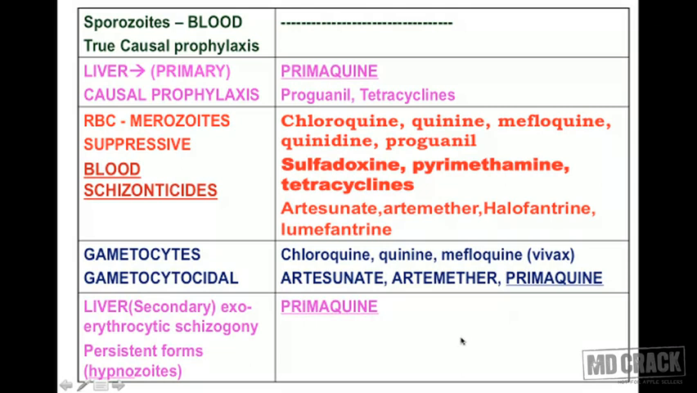And look at the right side, look at the right column. Who is there in this box? Only and only primaquine. Only primaquine can inhibit the secondary exoerythrocytic schizogony.